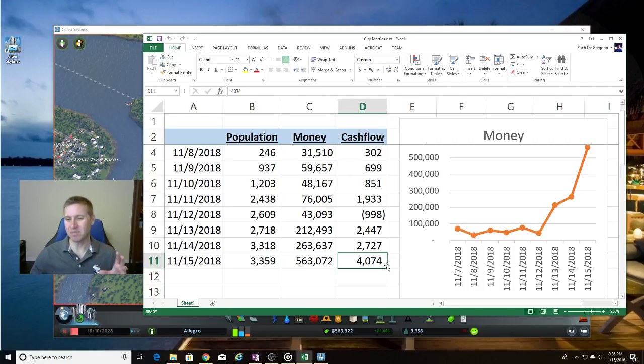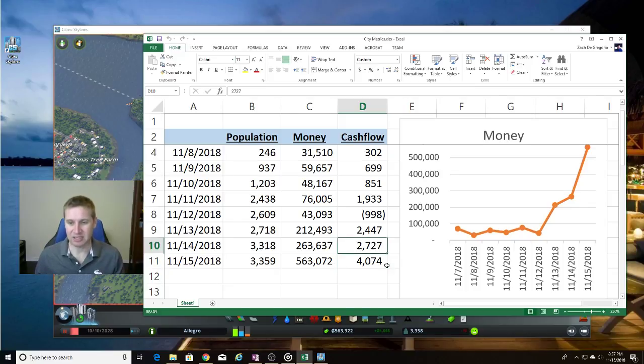Now, at some point, I'm probably going to lower taxes, because the point here is not to have the most money in the world. I'm not stockpiling money, but you want to manage your cash flow so that it's not too much, not too little. But at this beginning stage, it's nice to have a lot of extra money because I'm doing so much building and putting in so many new services. It's nice to not have to worry about running out of money. So I'm exactly in the spot where I want to be right now.